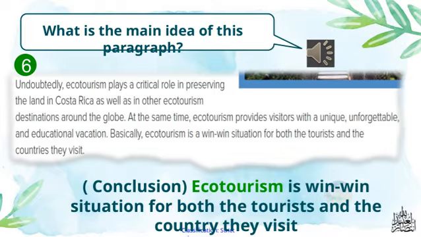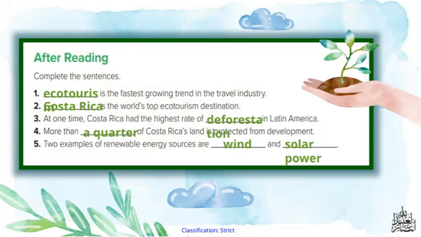This balanced approach really highlights how ecotourism aligns with our overall theme of sustainable development. It's about creating positive impacts for everyone involved, ensuring that tourism can be a force for good in the long run.